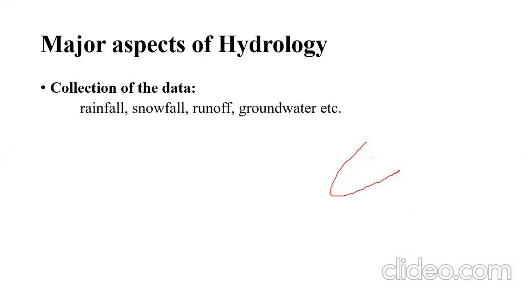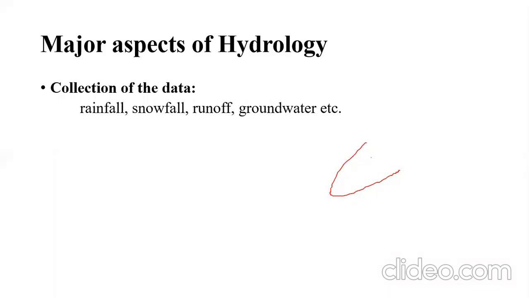Collection of the data includes collection of the data regarding the rainfall, snowfall, runoff, groundwater, evaporation, etc. Means the data related to the water, as we have said earlier, that hydrology is nothing but the science of water. So collection of the data in hydrology is nothing but the collection of the data related to the water itself. The data which we want to have is broadly rainfall data, snowfall data, runoff data, then groundwater data, or maybe the water vapors, etc.